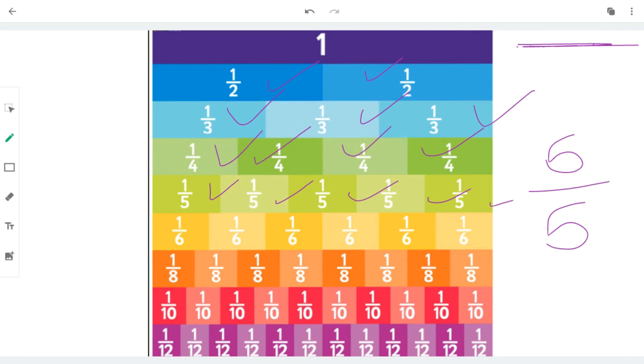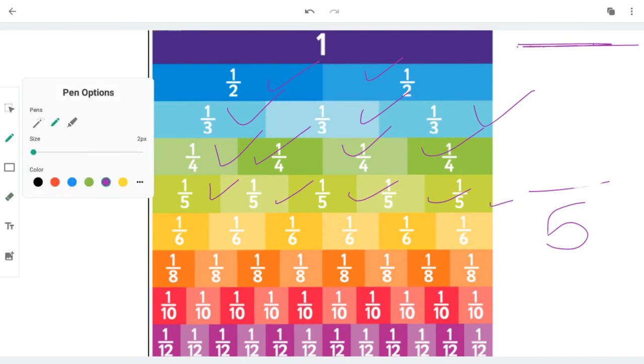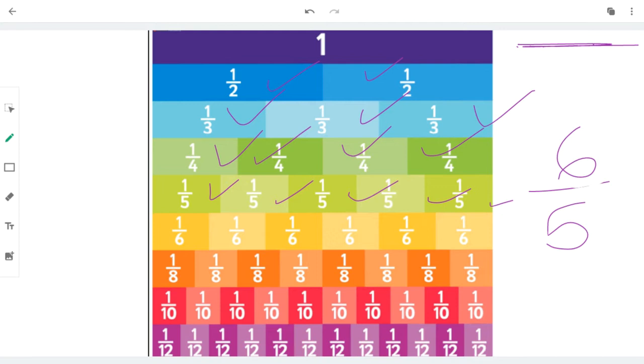If the numerator is larger than the denominator, that means we have more than a whole. And we call this kind of number an improper fraction. When this happens, we can take those numbers out, so we can see that 6/5 is more than 1. So we say that that's 1, and a 1/5 is left over. And this kind of number we call a mixed fraction because it has a whole number and a fraction. It is mixed. It has both parts.